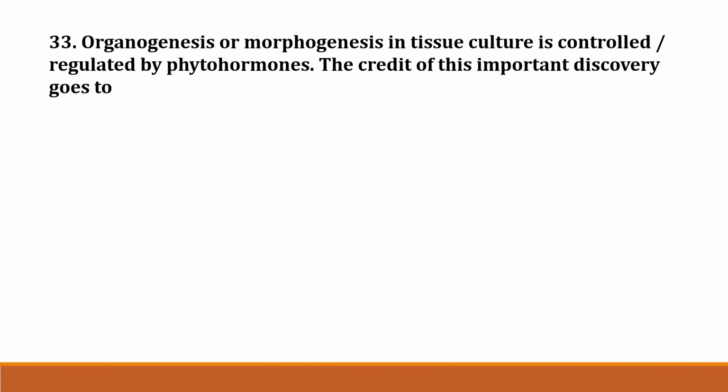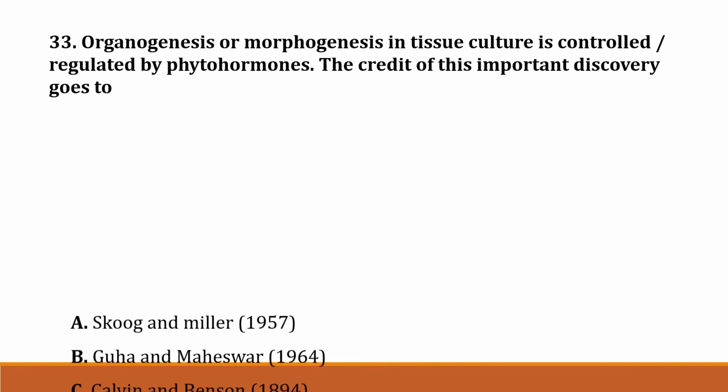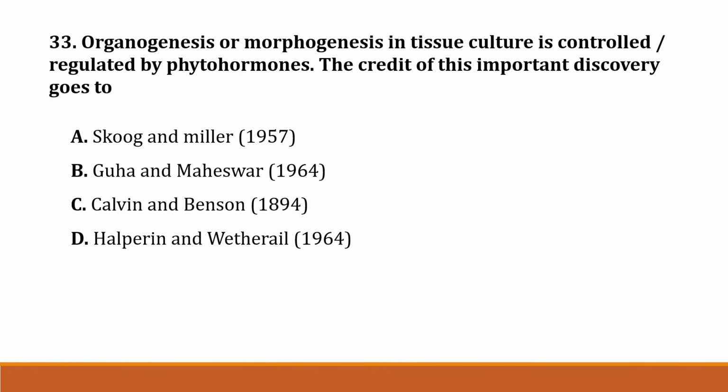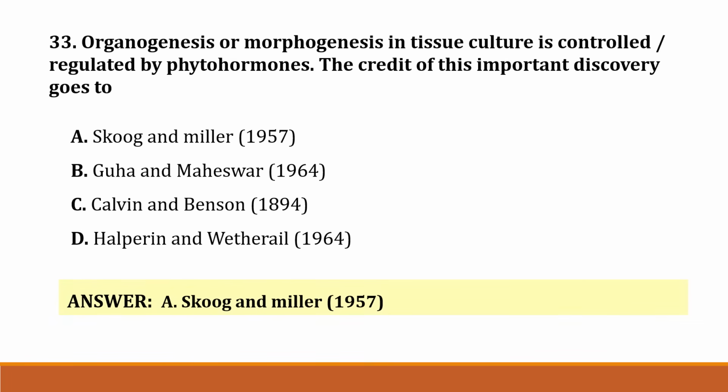The next question, question number 33. Organogenesis or morphogenesis in tissue culture is controlled or regulated by phytohormones. The credit of this important discovery goes to option A. Skoog and Miller. Option B. Guha and Maheshwari. Option C. Calvin and Benson. Option D. Halperin and Wetherell. Correct answer is option A, Skoog and Miller.